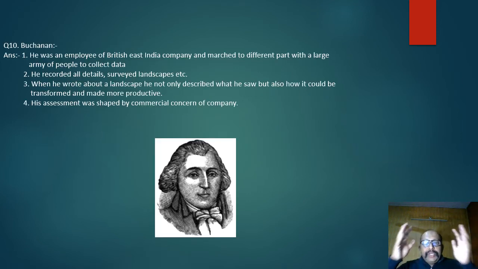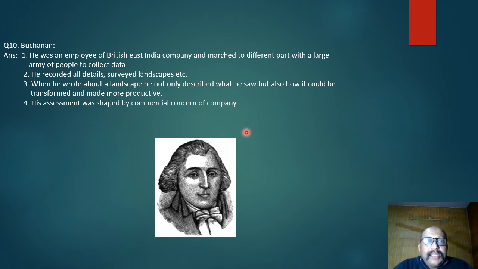So Britishers were very much interested in this particular area to know about the terrain and other important things. So they appointed Francis Buchanan. He was an employee of the British East India Company, and he marched with a lot of people to different areas. He collected details, surveyed the landscape, and he not only talked about the particular landscape, but also about how this landscape can be more productive. The observations made by Buchanan were very important for the growth of income of Britishers, and they planned certain things so that this area can become more useful for Britishers.